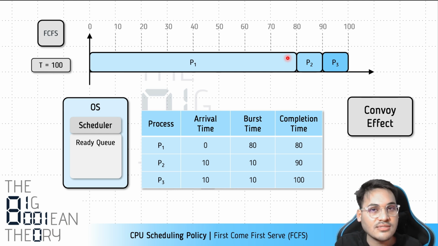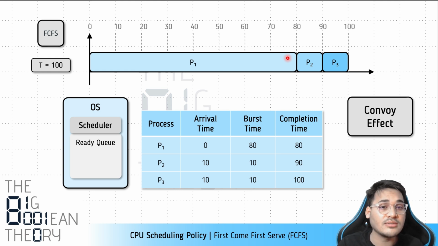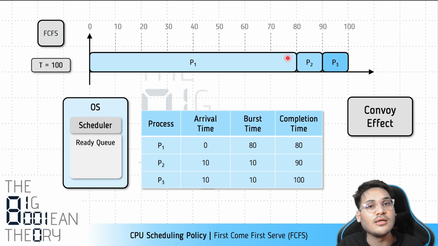We are talking about batch systems here. The goal of the system is to have high throughput and low turnaround time. To be specific, we are considering low turnaround time, right? And you can see first come first serve can perform very poorly if there is a skewed distribution of processes, that is longer jobs arriving earlier and smaller jobs arriving later. And this particular problem is known as convoy effect, and this is the drawback of first come first serve.